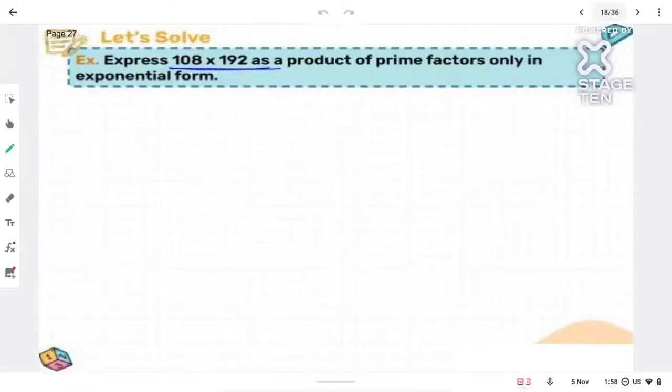It's fine, Deepa. It's okay. No problem. Just take care from next time. Now we have to express 108 and 192 as a product of prime factors. So let's do the LCM method. Okay, let's do it for 108.